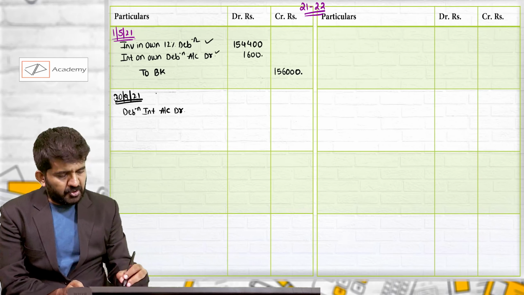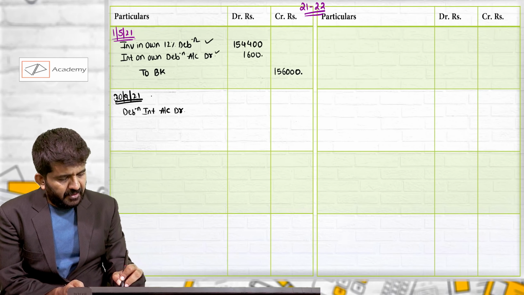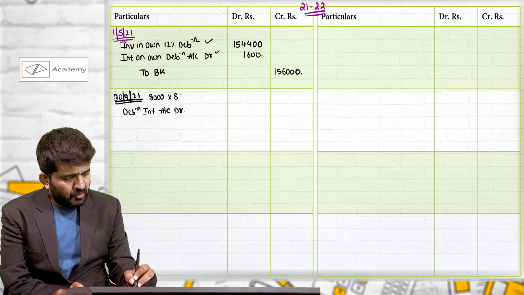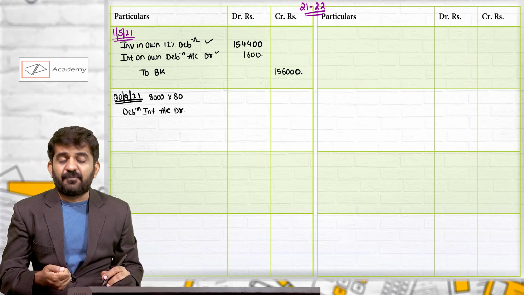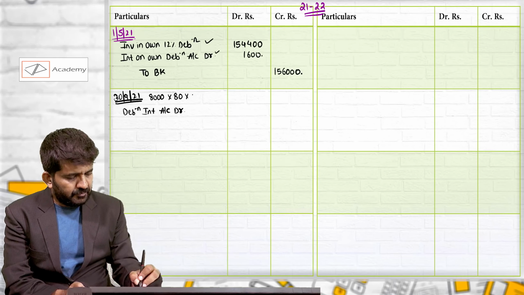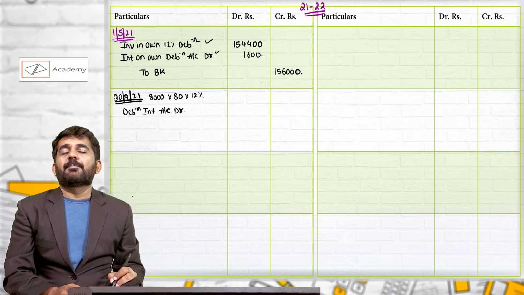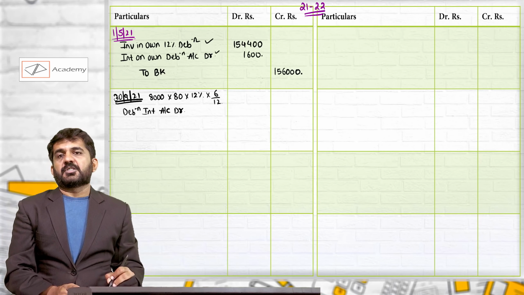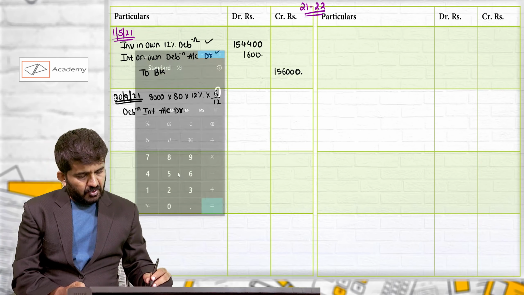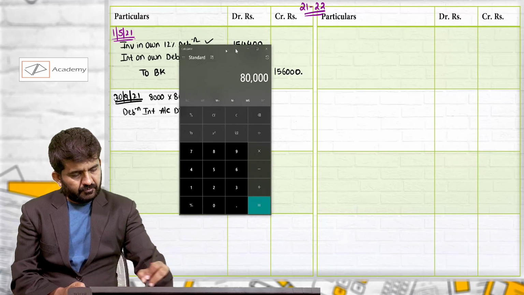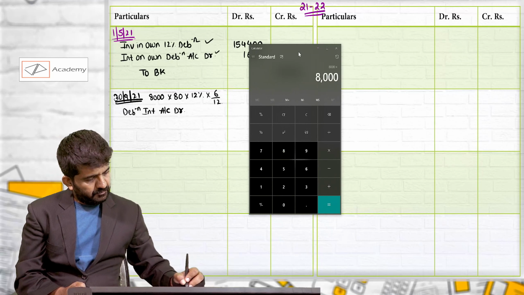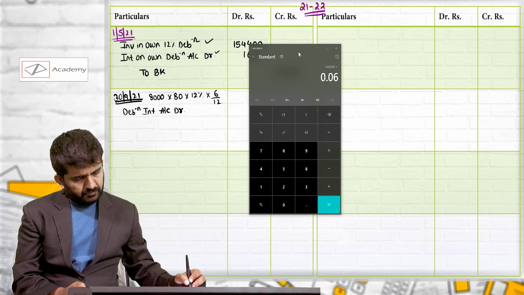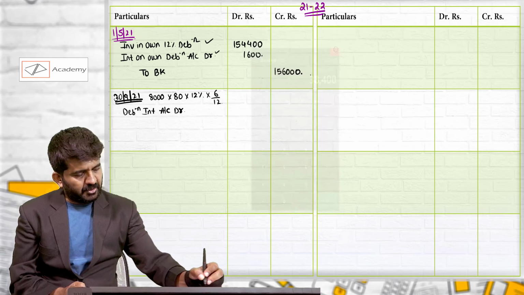Please understand how much will be debenture interest account. There are still 8,000 debentures outstanding of rupees 80 face value. You need to pay 12% interest for the period of 6 months, which will be 38,400.